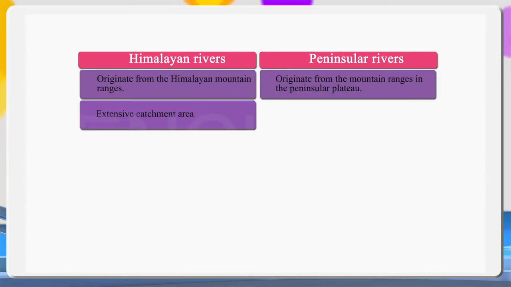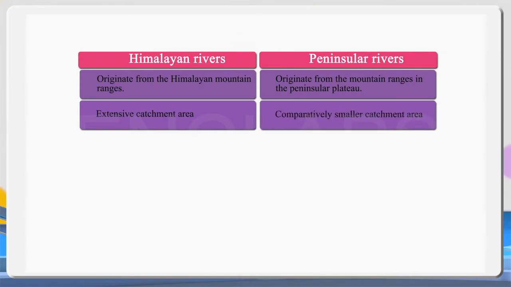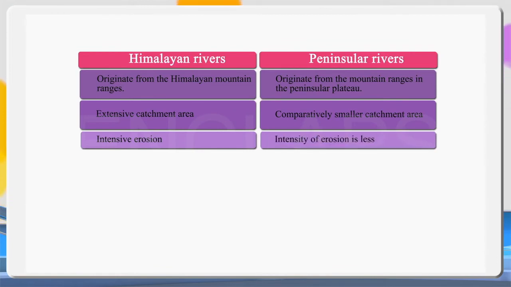Himalayan rivers have extensive catchment area, but peninsular rivers have comparatively smaller catchment area. We know Himalayan rivers originate from very steep region. Therefore, they have a very high erosional capacity. However, the erosional intensity of the peninsular rivers flowing through the relatively flat terrain is very low.